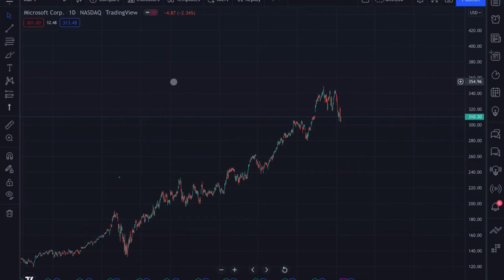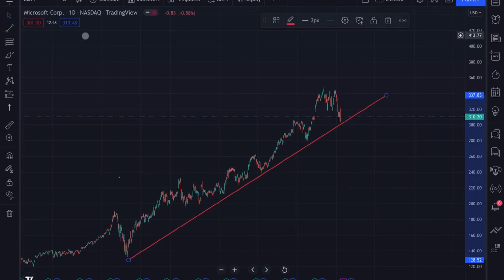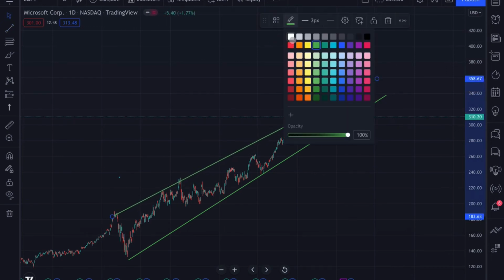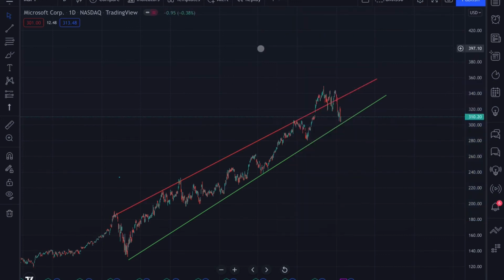But let's jump over to the technical aspect of the stock. So here we have the chart. Let me lay down the support line, something like that. And let me also do one for the resistance level, something like that. Let me change that color to green, and this one to red. As you can see here, we have been moving in a positive trend channel, and lately here in September, October, November, we broke out of that channel and have been moving to higher levels.